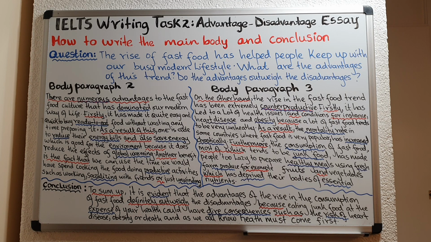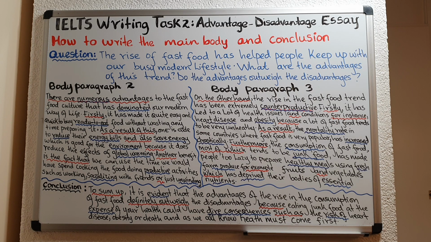You directly answer the last part of the question, which is, do the advantages outweigh the disadvantages? And you can copy this sentence if you want. To sum up, it is evident that the advantages of the rise in the consumption of fast food definitely outweigh the disadvantages.